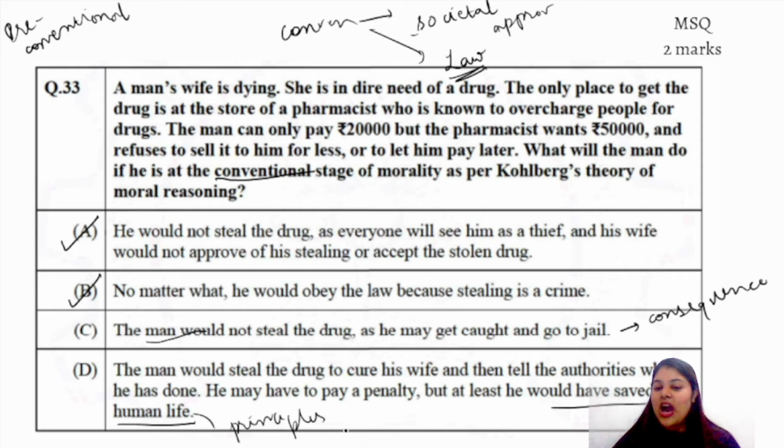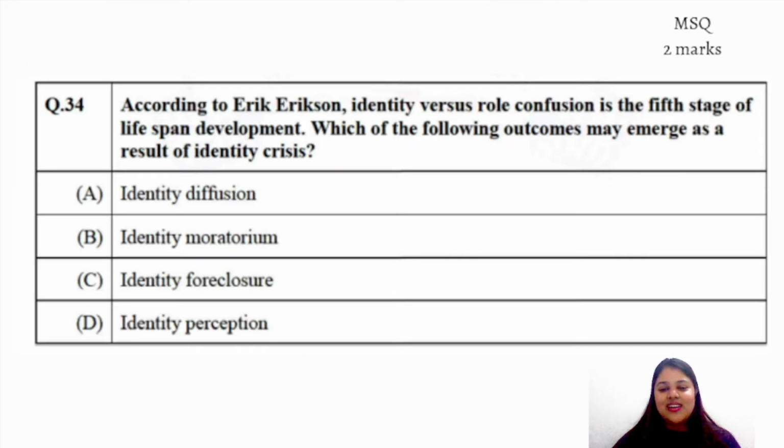So वो कहाँ पे आता है हमारे post-conventional stage में. There are 3 stages in Kohlberg: pre-conventional, conventional, post-conventional. In pre-conventional we talk only about consequences, to be a good boy, good girl, to be accepted. In the conventional stage we talk about societal approval as a whole and law, and in the later post-conventional stage we talk about our personal, integrity-based principles. So this is that part. So A and B are the correct options here, and I hope it is clear.